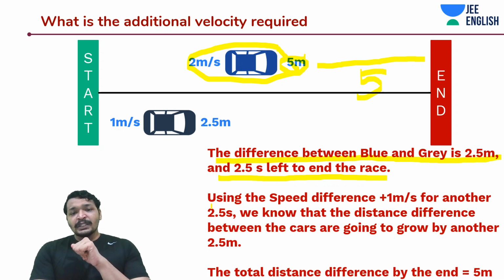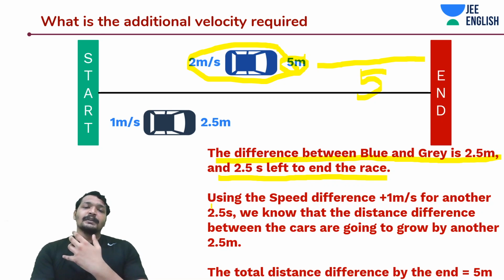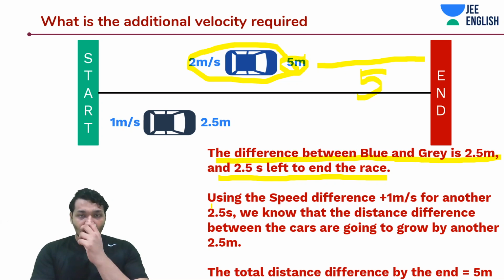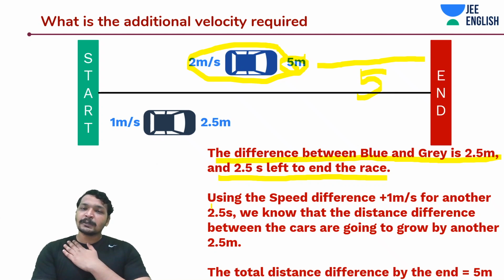Let's say now what I would do is simply find the velocity needed by the grey car at that moment to win this race. I would do a very simple thing. First, I would imagine myself, or you should imagine yourself, in that grey car, and think that you know already that the person in the blue car is moving with 2 meters per second. You need to assume that you are also moving with 2 meters per second. Now both of you are moving with the same speed.